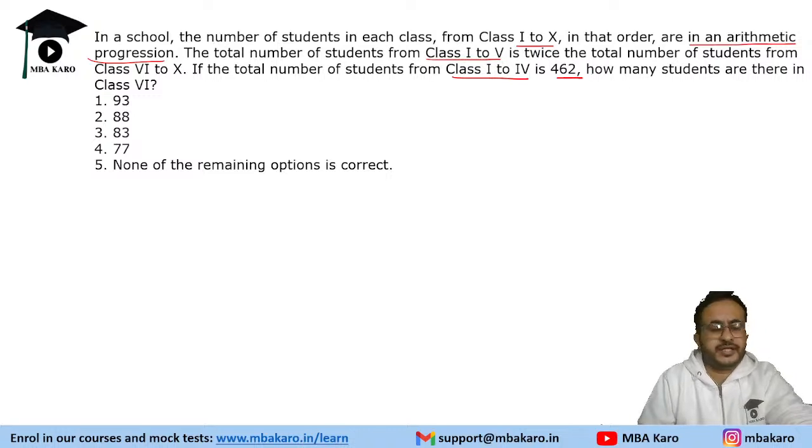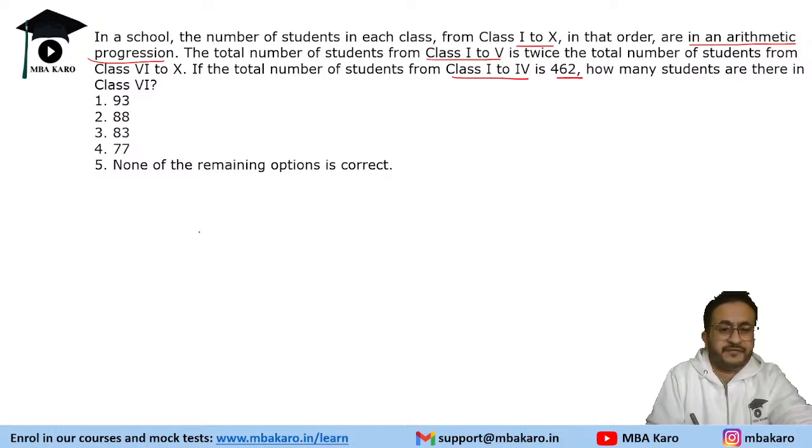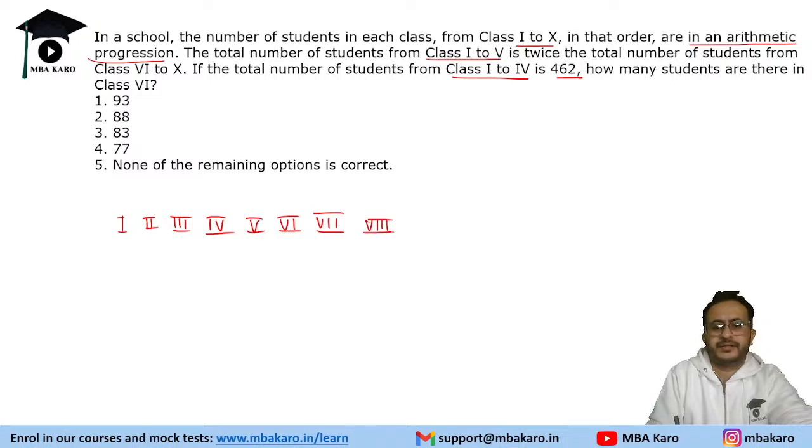How many students are there in class 6th? So we have 10 classes like first, second, third, fourth, fifth, sixth, seventh, eighth, ninth, and 10th. It is given that this is an arithmetic progression.